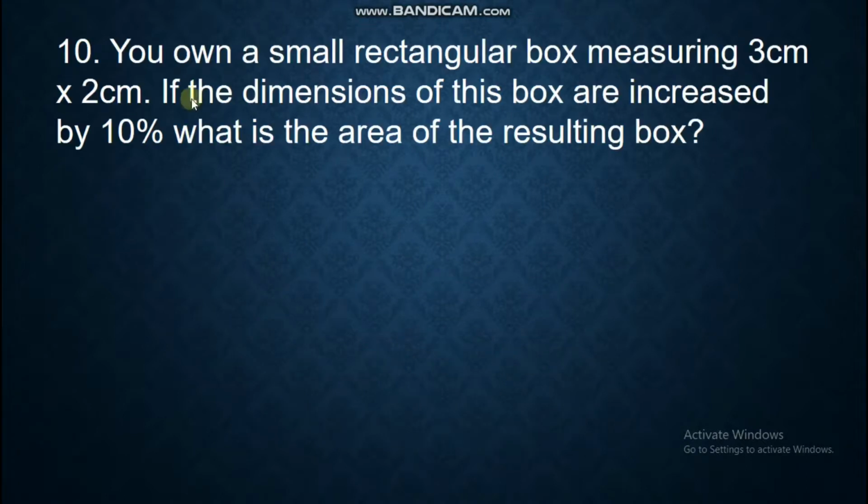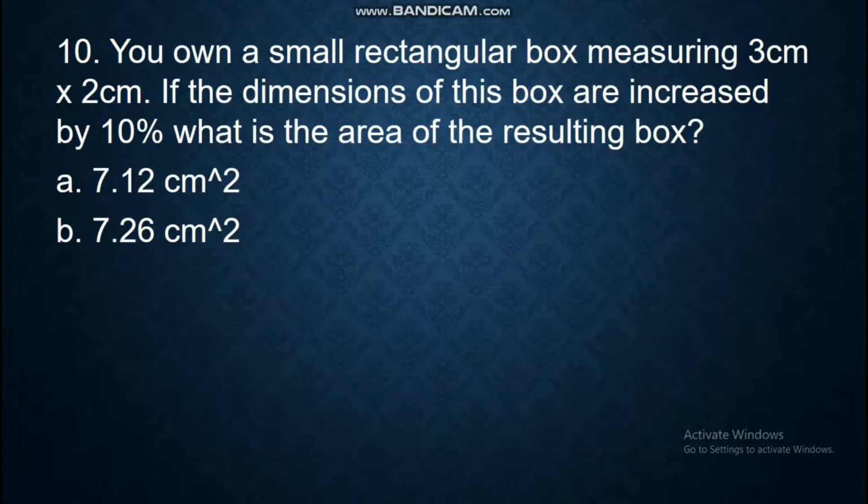Let's have number 10. You have a small rectangular box measuring 3 centimeters by 2 centimeters. If the dimensions of this box are increased by 10%, what is the area of the resulting box? A. 7.12 square centimeters. B. 7.26 square centimeters. C. 6.22 square centimeters.